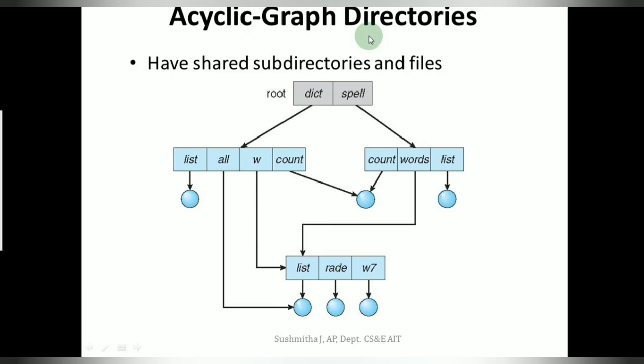This is allowed in the acyclic graph directory, where we could be sharing a particular file or a subdirectory.